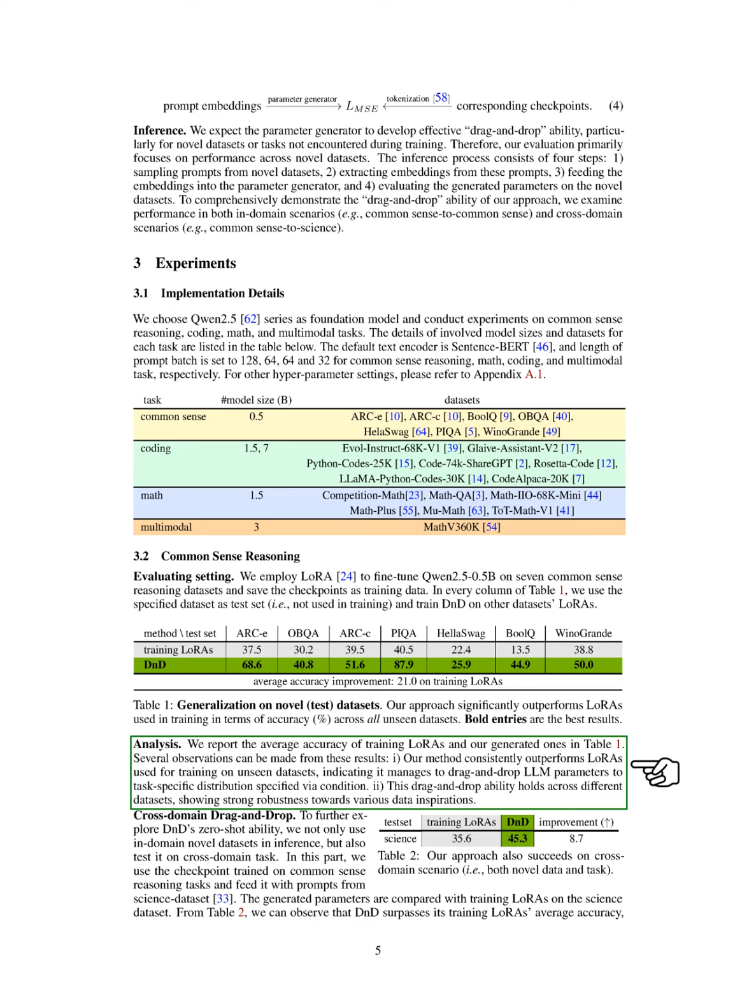To further investigate D&D's zero-shot capabilities, we tested not only on in-domain datasets but also on cross-domain tasks. We use checkpoints trained on commonsense reasoning and evaluate them with prompts from different domains, comparing the results with those from training LLMs on science datasets. Our findings indicate that D&D outperforms the average accuracy of its training LLMs, demonstrating its ability to adapt to cross-domain tasks.